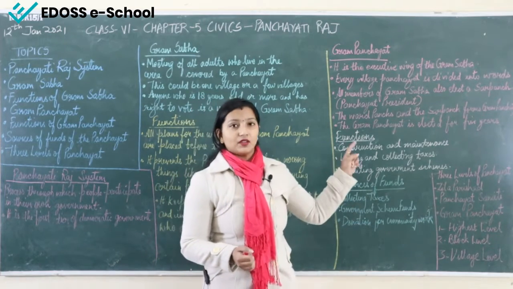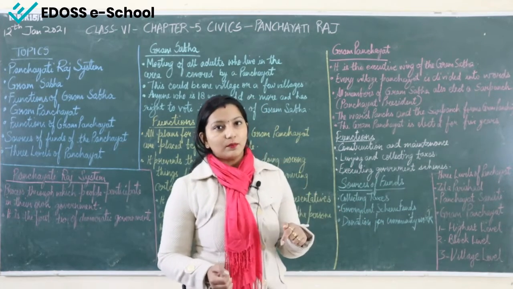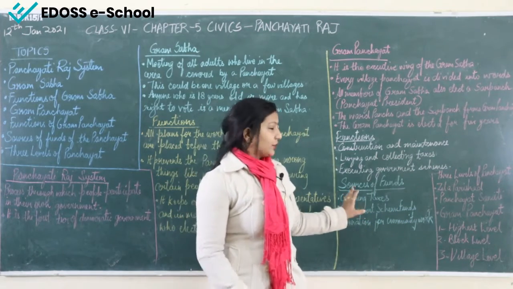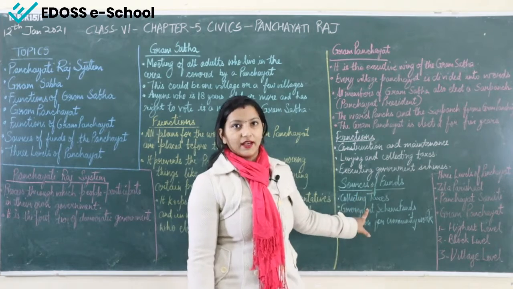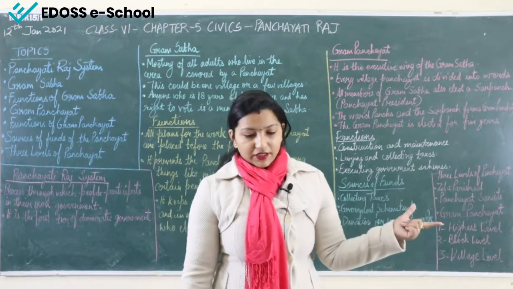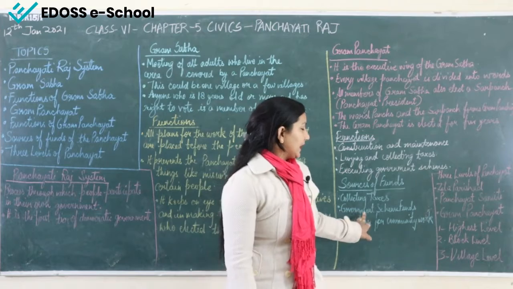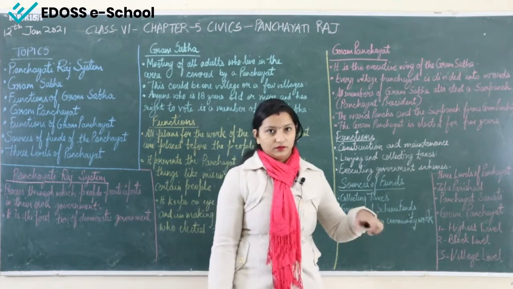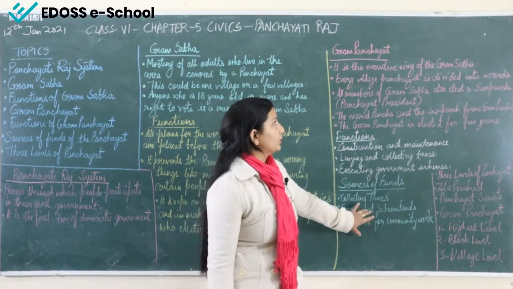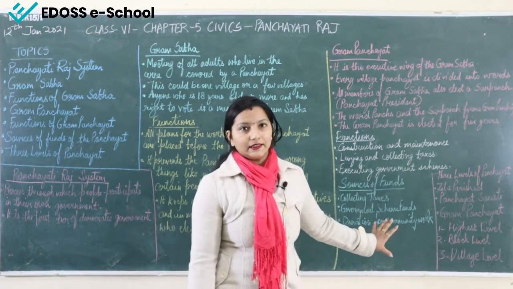So for the Gram Panchayat in the village area also, that money is required. For those funds, they also have to collect taxes. So the sources of funds for the Gram Panchayat are, first, collecting taxes: the collection of taxes on houses and marketplaces, etc. Second, the government scheme fund. Whatever schemes the government is providing, some fund comes from that scheme, and that fund is also used by the Gram Panchayat. So this is also a source of funds from where they are getting the money.